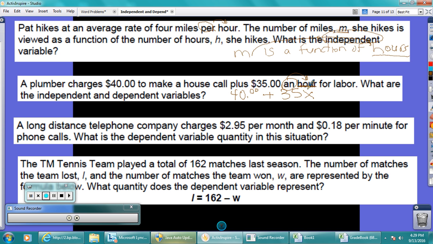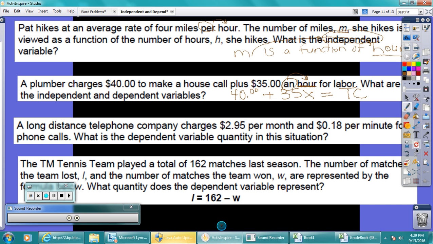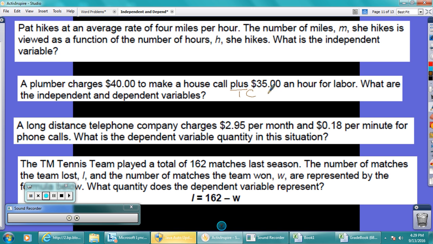This is our x for labor. So all of this is going to equal our total cost, right? So I'm going to write this the way we see it. Our total cost is $35 an hour plus $40 per labor.